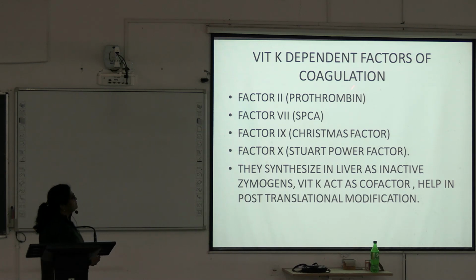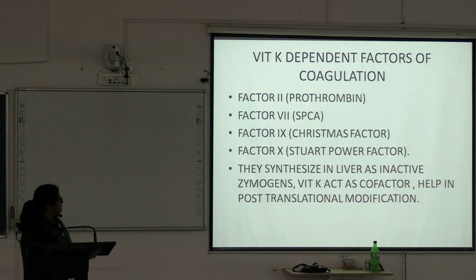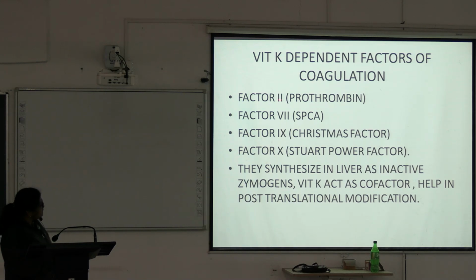Vitamin K dependent factors in coagulation cascades. What are the vitamin K dependent factors? 2, 7, 9, 10. Factor 2, factor 7, factor 9 and factor 10. Factor 2 is called prothrombin. Factor 7 is SPCA, factor 9 is Christmas factor and factor 10 is Stuart-Prower factor. You have to remember that factor 2 is prothrombin, and you can write factors 2, 7, 9, 10. These are the vitamin K dependent factors of coagulation.